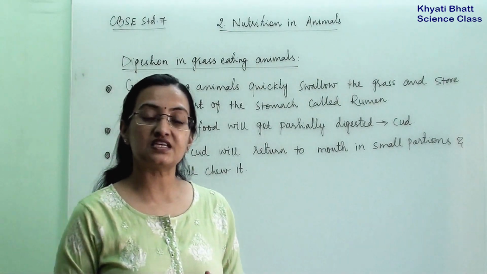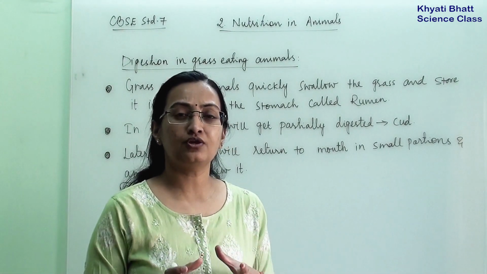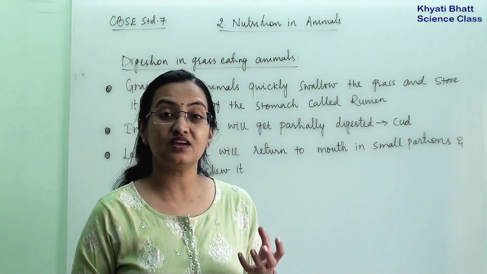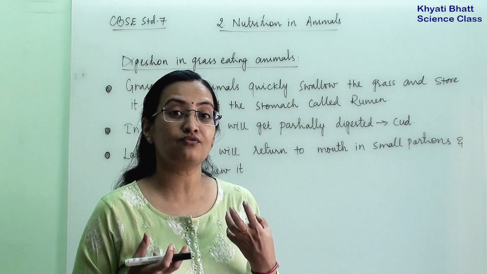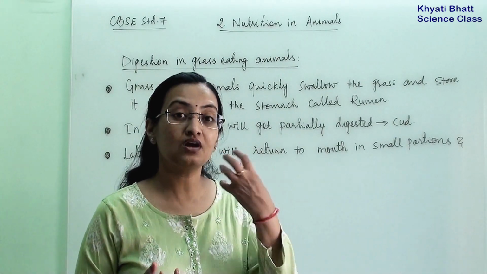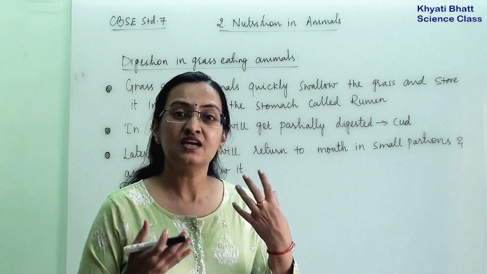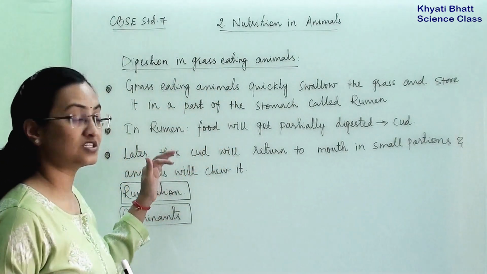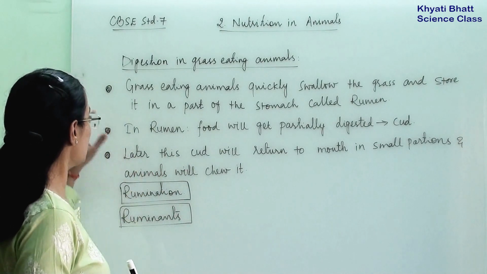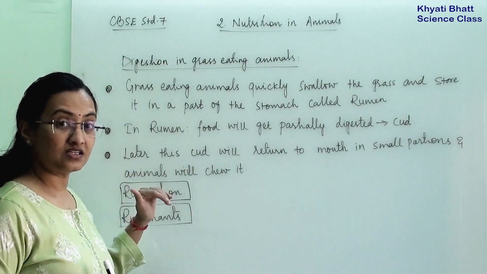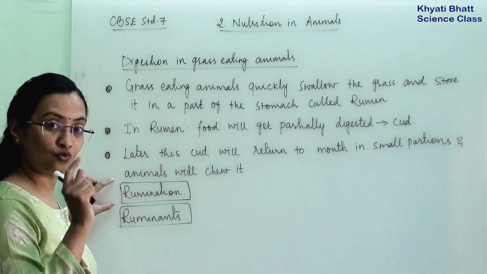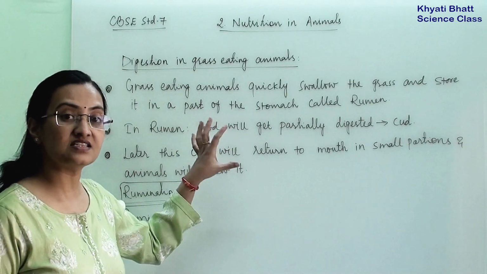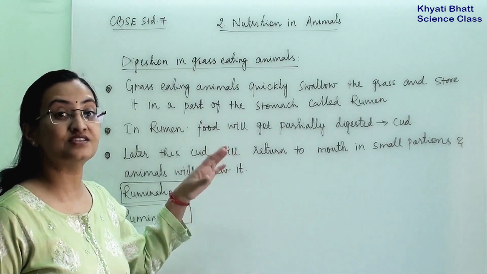We have often seen that when cows, buffaloes, all these grass eating animals are sitting quietly, peacefully, they are chewing something. Even though we have not seen them gulp or eat anything, they are continuously chewing. Why does this happen? This is associated with their digestion process. Under this we are going to understand what rumination is, what the process of rumination is, and why these grass eating animals are termed ruminants.